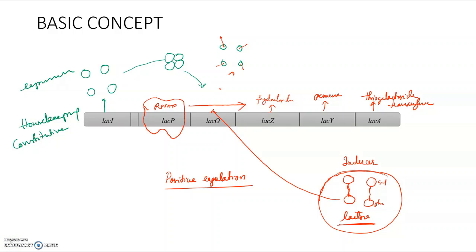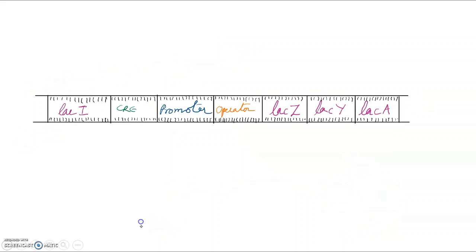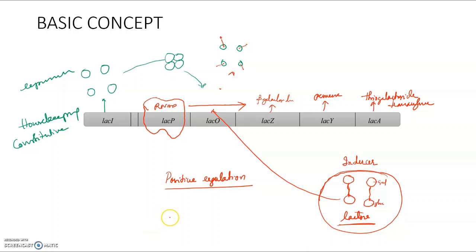Now, if lactose is the inducer, then there are other molecules like isopropyl thiogalactoside, or IPTG, which can also work as an inducer.